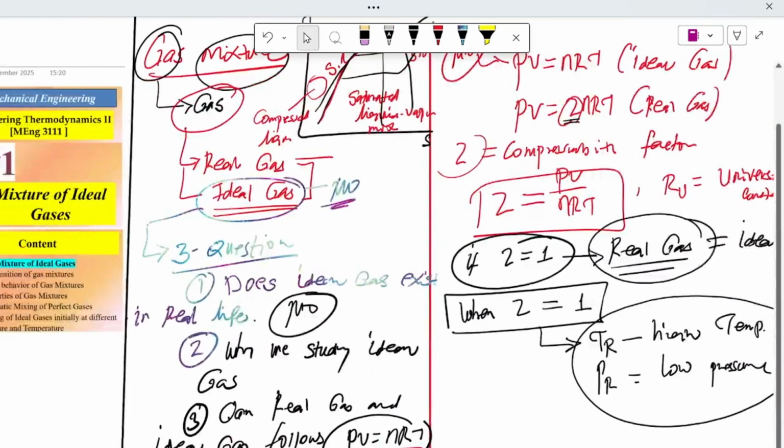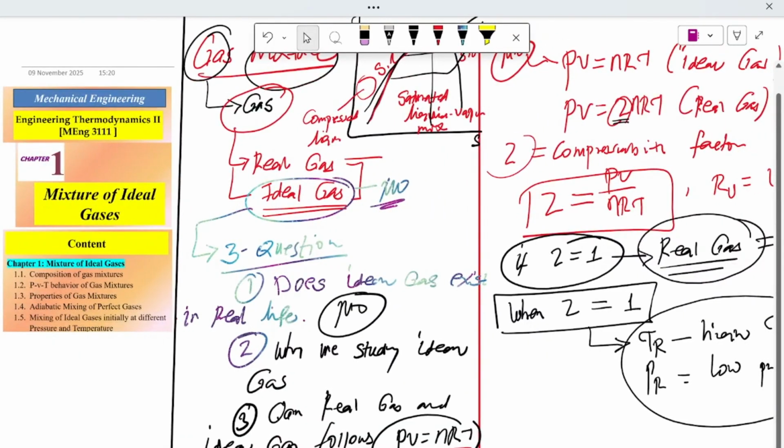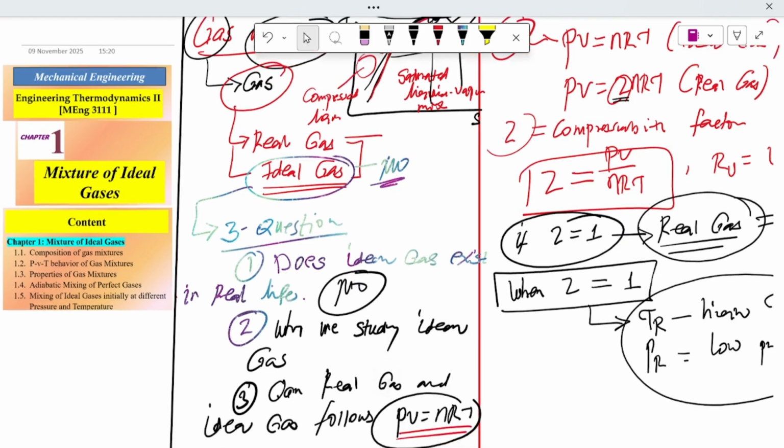So now let us come to our chapter. Our chapter is mixtures of ideal gas. In this chapter, we have five topics. The first topic is composition of gas mixtures.